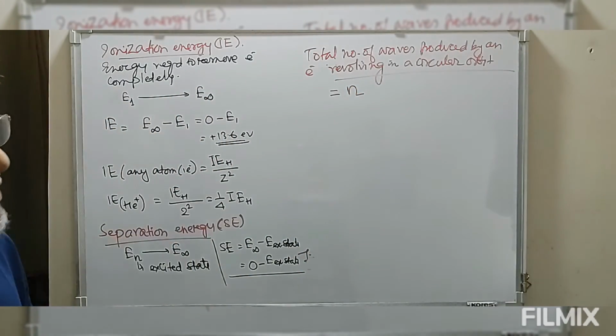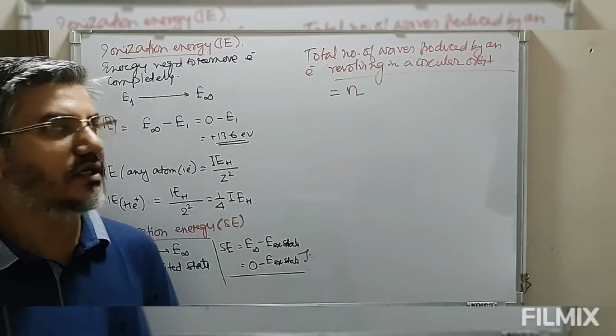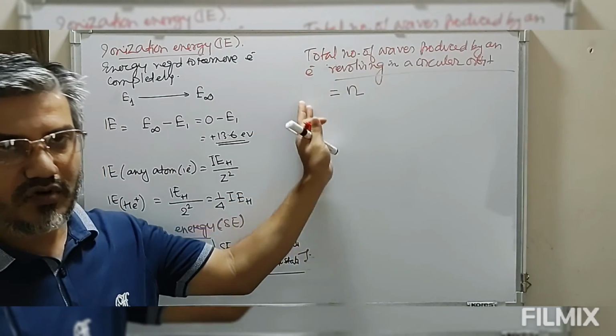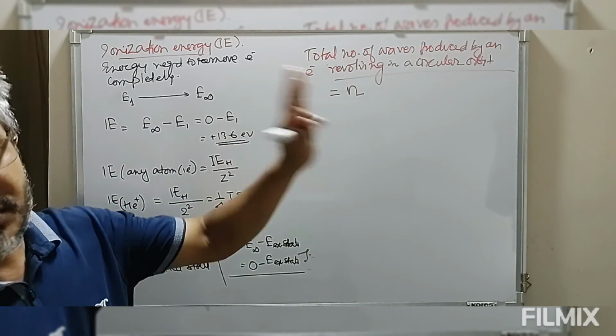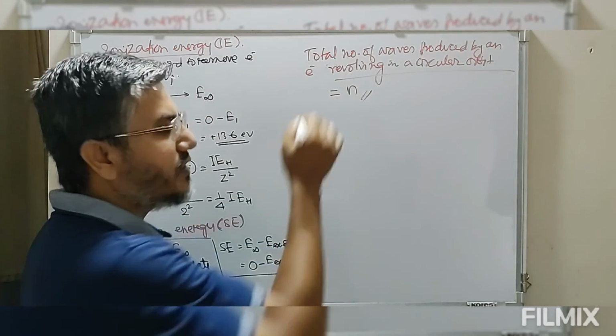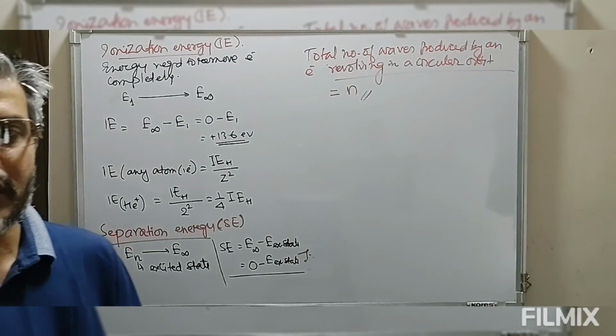Where n is the shell number. So if the electron is in the first shell, one wave should be generated. If the electron is moving in the second shell, the number of waves will be 2. If the electron is moving in the third shell, the number of waves will be 3. So these are the various terms that we define from Bohr's theory.